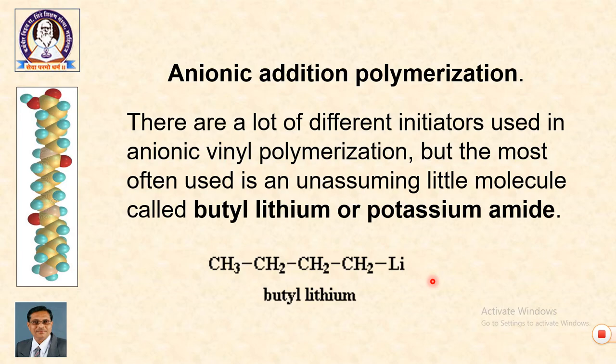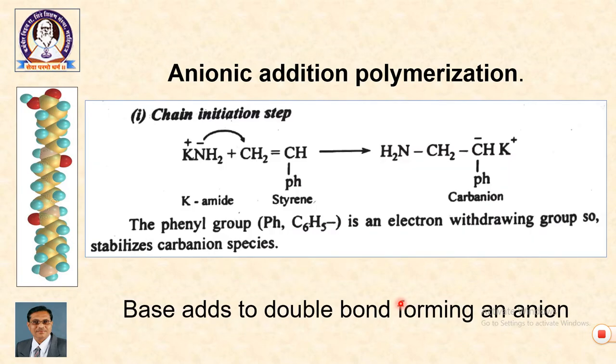Okay. Last variety, it is anionic addition polymerization. So, there are a lot of different initiators used in anionic vinyl polymerization, but the most commonly used initiators are butyl lithium or potassium amide. This is butyl lithium, and the next is potassium amide. We have to learn a reaction where we use potassium amide. Again, there are three steps: initiation, propagation, termination.